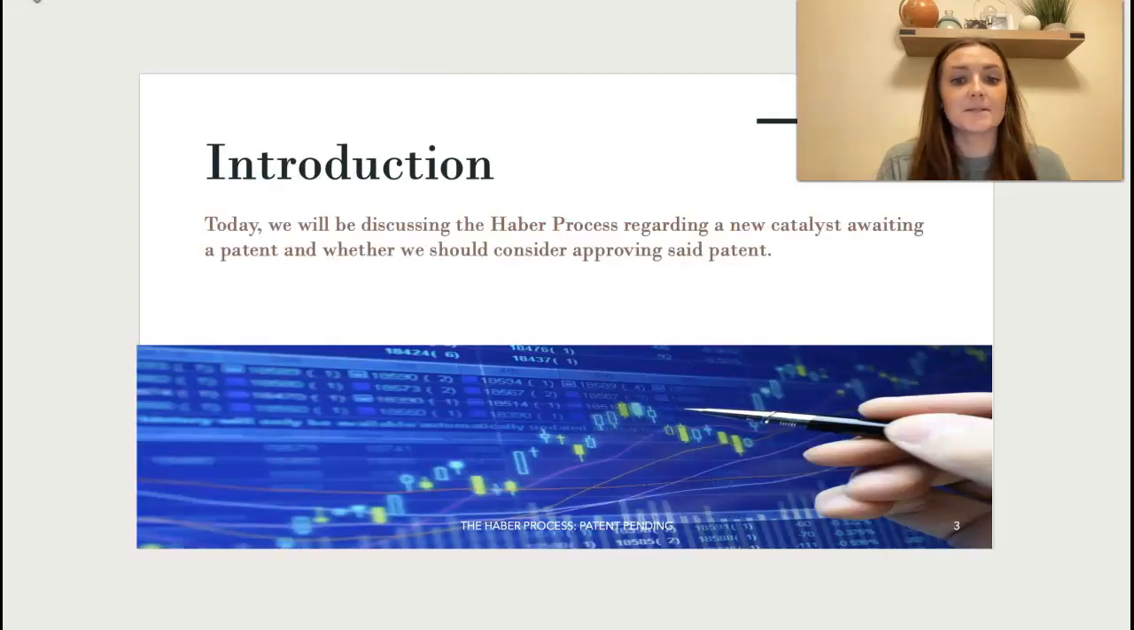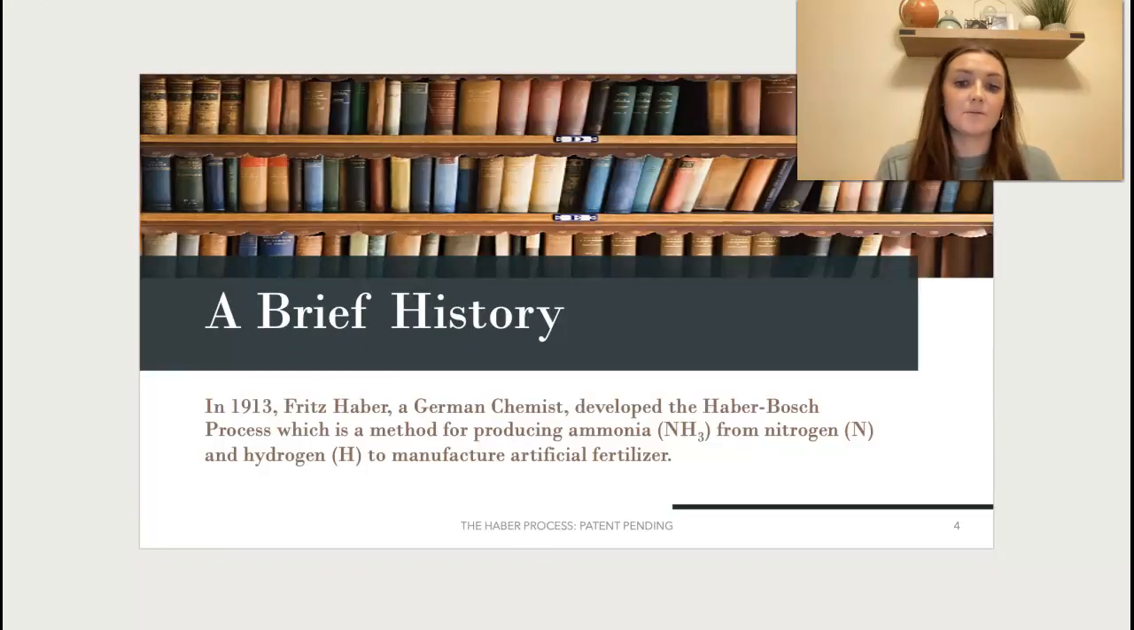So today we will be discussing the Haber process regarding a new catalyst awaiting a patent and whether we should approve said patent. This will include discussions of the process in terms of kinetics, thermodynamics, as well as equilibrium. And first I would like to take you through a brief history on the actual Haber process.